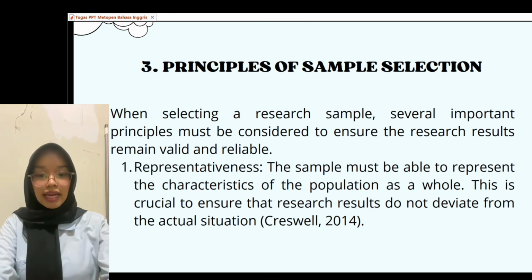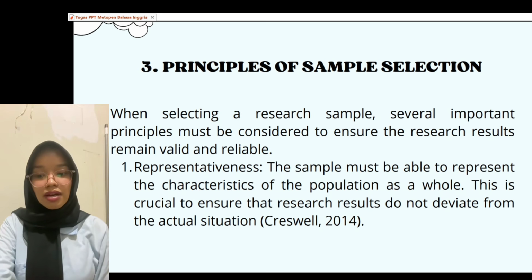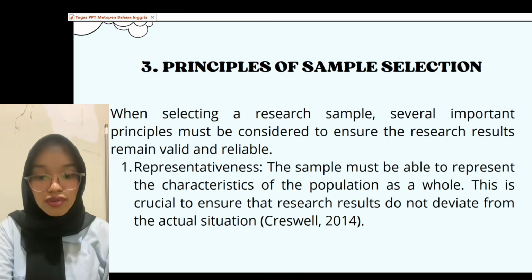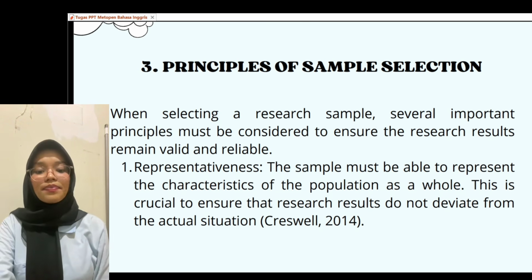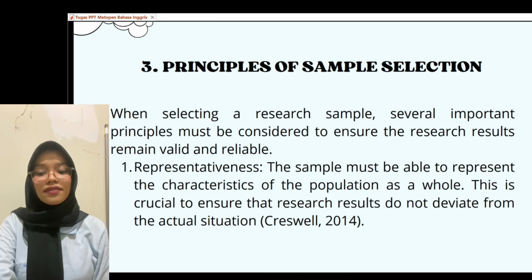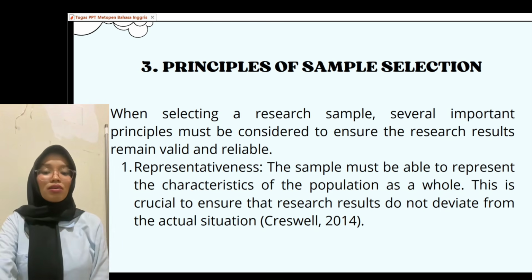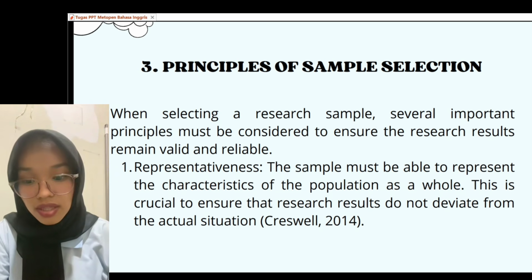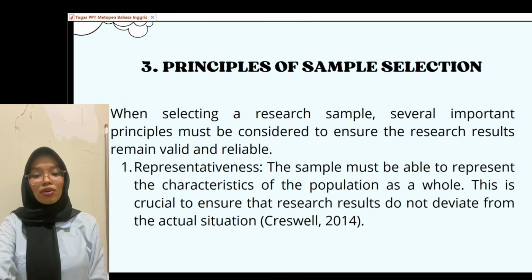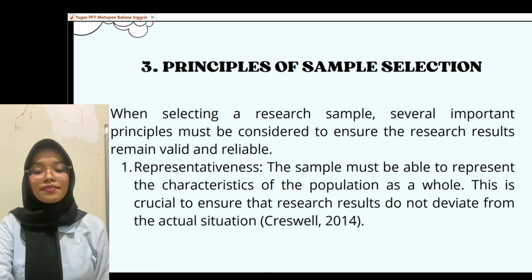3. Principles of sample selection. When selecting a research sample, several important principles must be considered to ensure the research results remain valid and reliable. 1. Representativeness. The sample must be able to represent the characteristics of the population as a whole. This is crucial to ensure that research results do not deviate from the population.